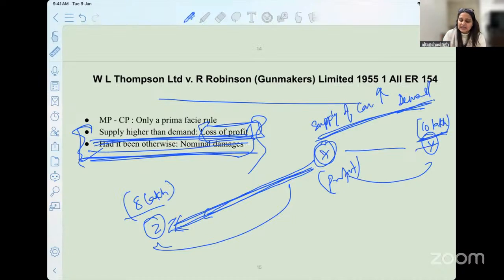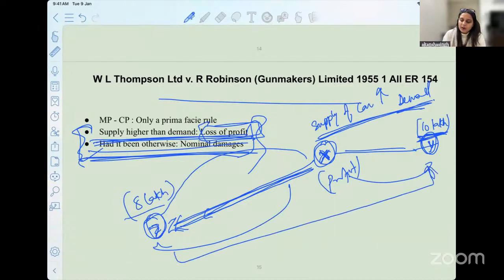Okay, I say X was initially supposed to deliver the car to Y for 10 lakh of rupees, but because Y did not accept the delivery of the car, he sold the car to Z for 8 lakh of rupees. Okay. What is the amount of compensation that Y is expected to get in this case? Please write your answer in the chat box if you have understood the idea of section 73 that we have covered so far, okay, from whatever we have discussed so far.